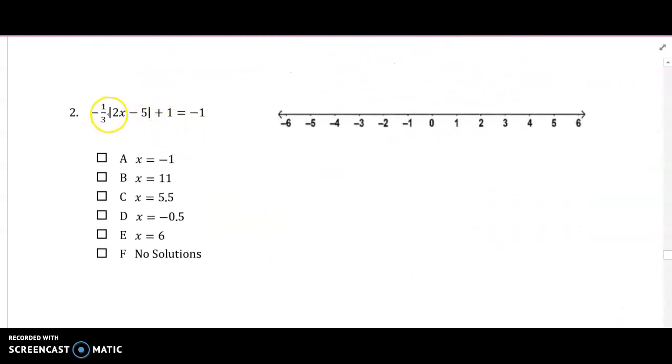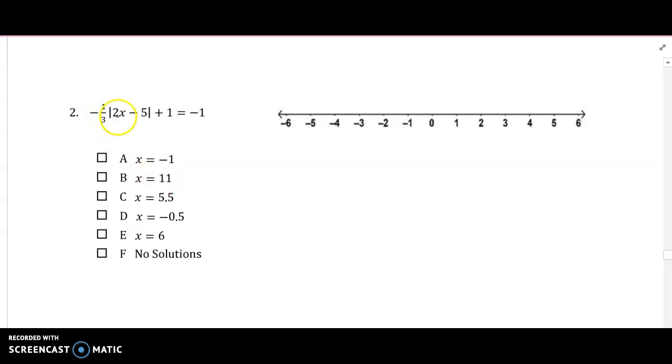Next one. Isolate the absolute value and then check out your two solutions, which let's see if we can just find them by looking at it. So plug in negative 1. 2 times negative 1 is negative 2. Negative 2 minus 5 is negative 7. A third of negative 7, there's no way I can make that equal negative 1.